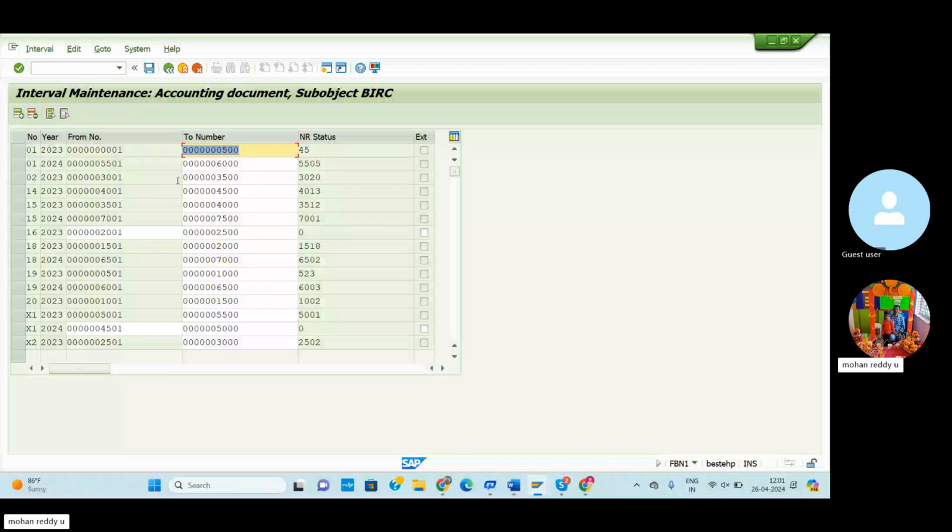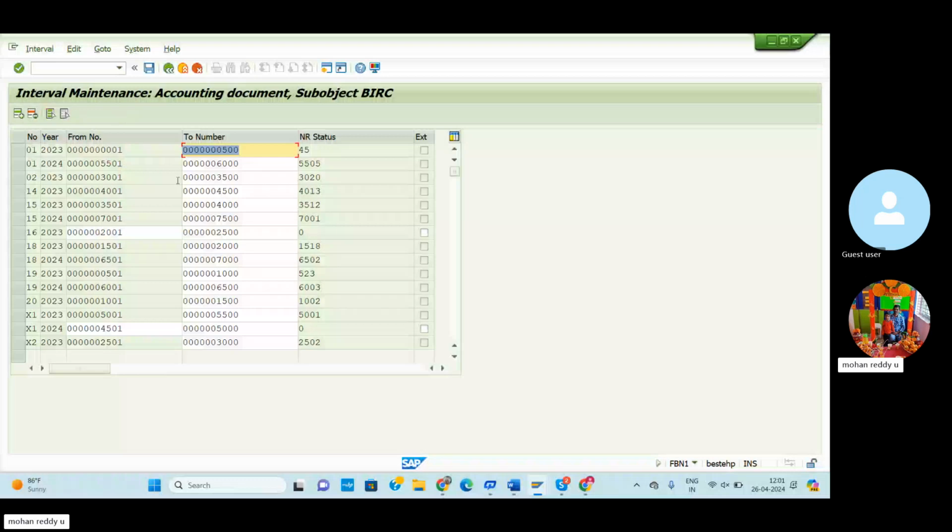1,500, 501 to 8,000. So enter and save and continue. So now we'll assign the number range also. We can add it for the number 17. It indicates the credit memo. So go to enter. So now it will be displayed.